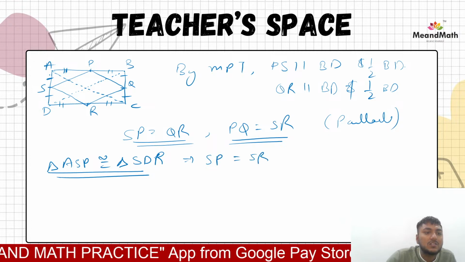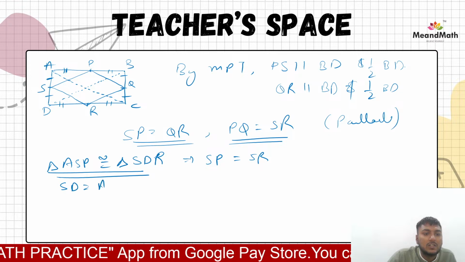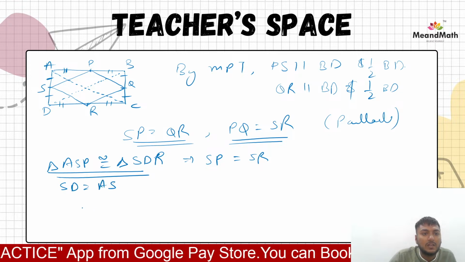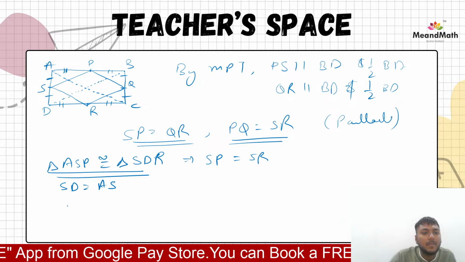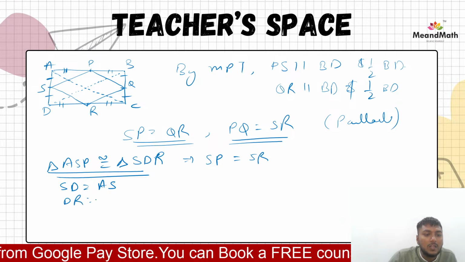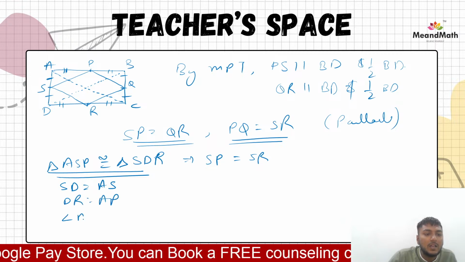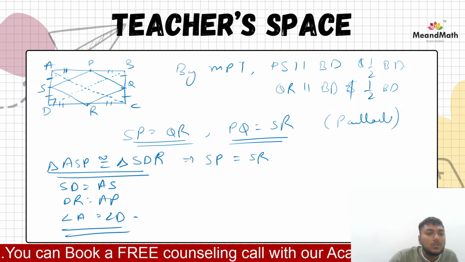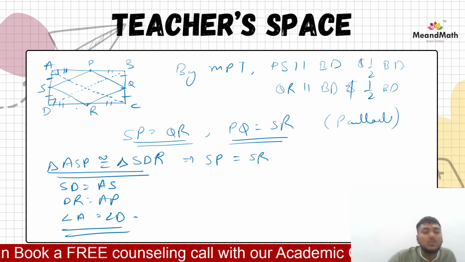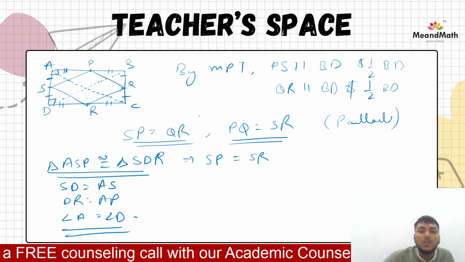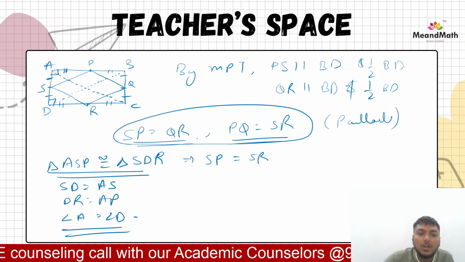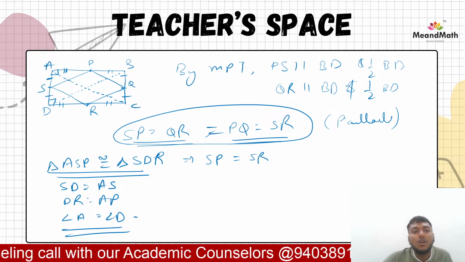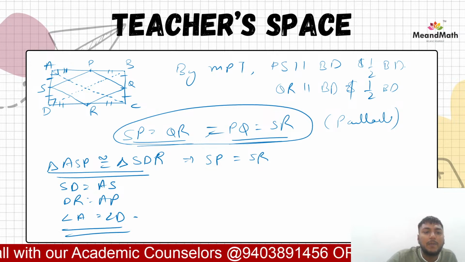Because SD is equal to AS, DR is equal to AP, and angle A is equal to angle D. So by SAS we can prove that these two triangles are congruent. Then by CPCT, all these sides are equal, and they are all parallel to each other. The opposite sides are parallel also.